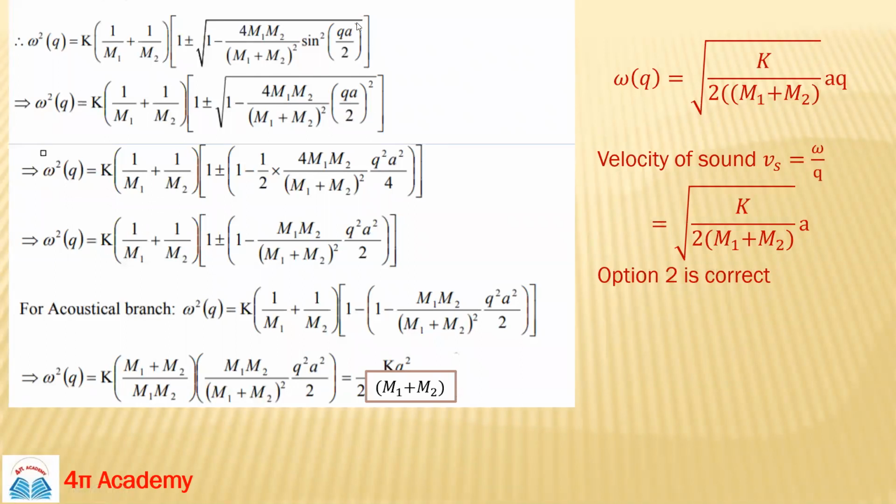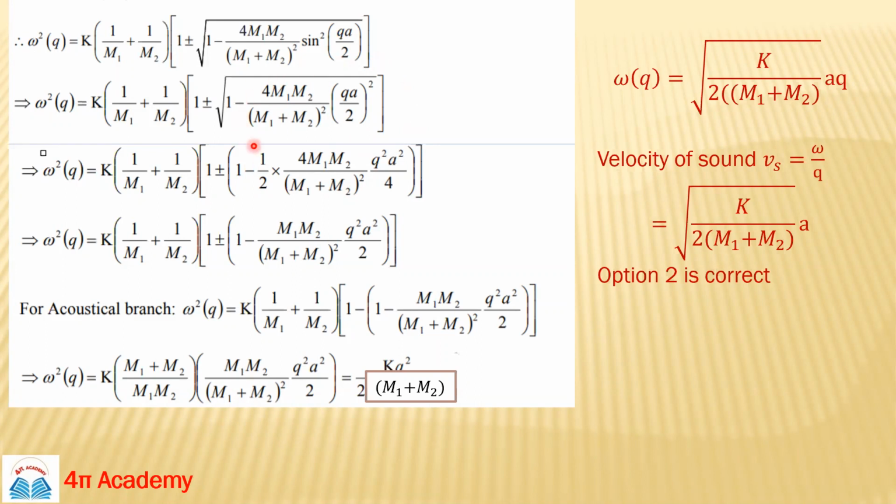Put the value qa by 2, so it will be q square a square by 4. And we can use the binomial expression here. Suppose this term is x, so it will be 1 minus x to the power 1 by 2. If you use the binomial theorem, for 1 minus x to the power n it will be 1 minus nx.